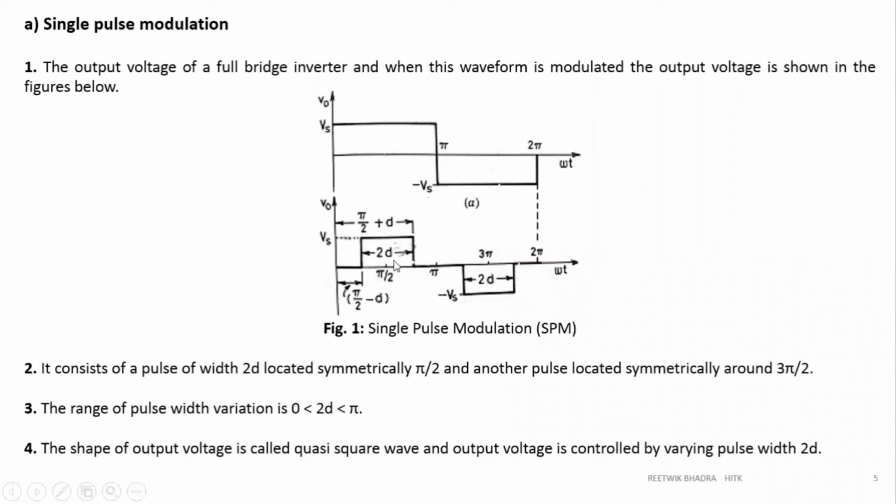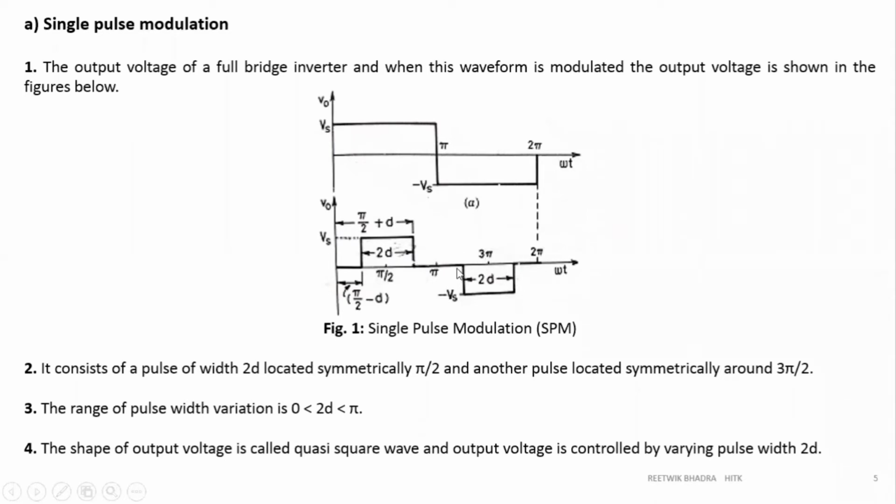There should be a pulse whose width is 2D. We have taken 2D because it will be beneficial for calculation. You can take D and calculate, no problem also. So pulse width is taken 2D, and you can see the above waveform, they are symmetrically spaced square waves, right? So this 2D pulse should also be symmetrically spaced.